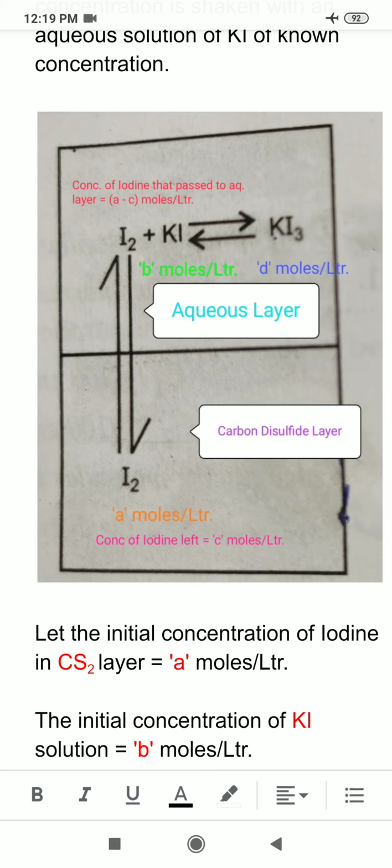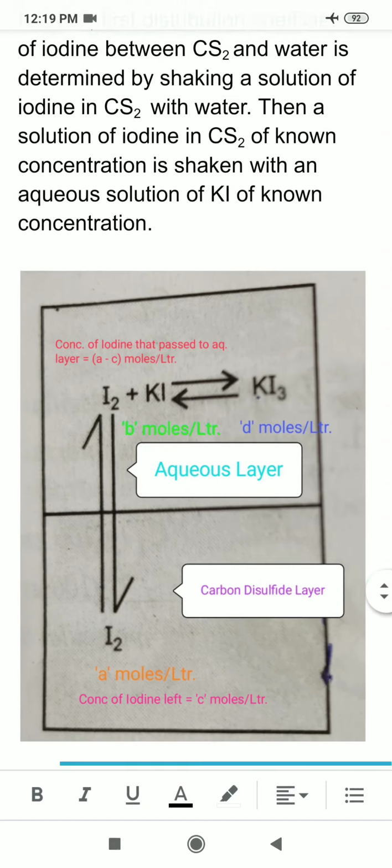What is this? I can say this is the initial concentration of iodine that goes from the carbon disulfide layer into the aqueous layer. Is it clear?